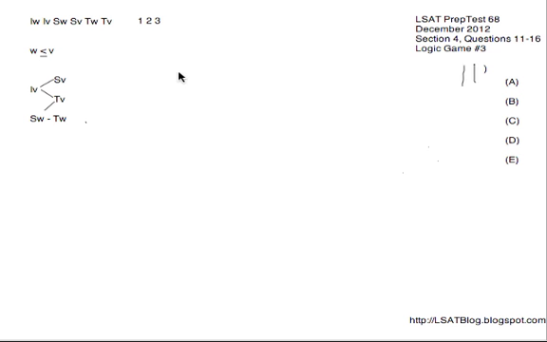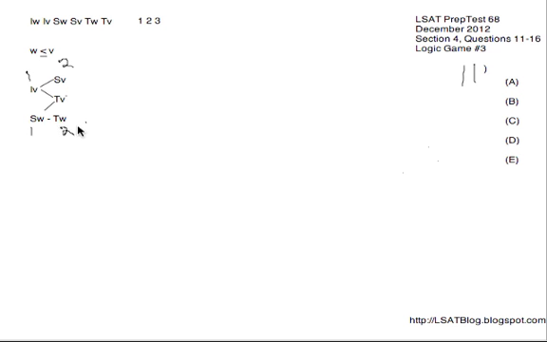So if no one has a voicemail target of 3 days, must be true except. So we have a couple of voicemail things already here, a before-after relationship. If IV is earlier than SV and TV, but nobody's 3, this means that SV and TV are both going to be 2, IV is going to be 1, and since TV is after SW, SW is also going to be 1. And if SW is earlier than TW, and TW is before or equal to TV, if TV is 2, TW also has to be 2.